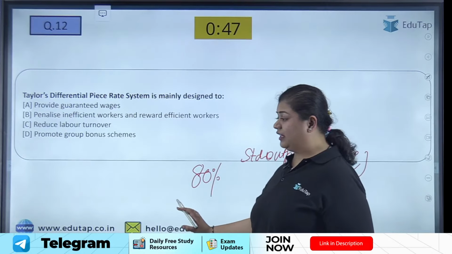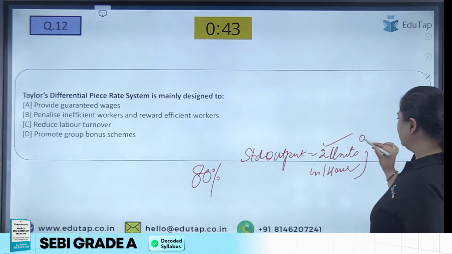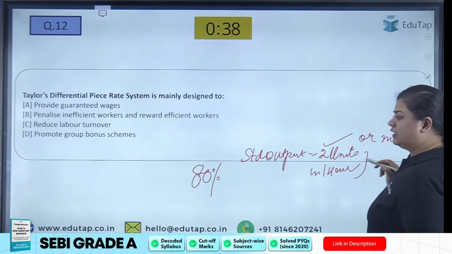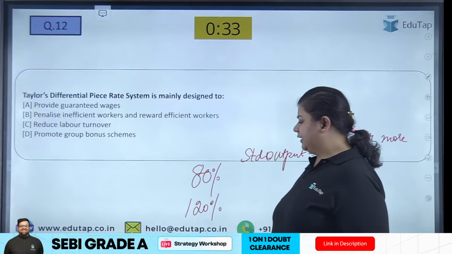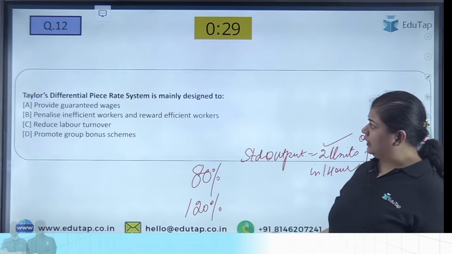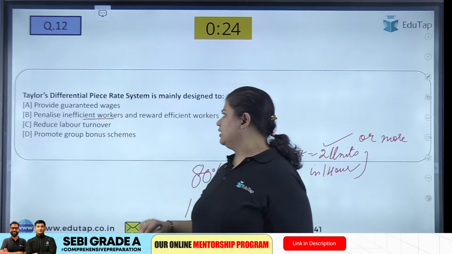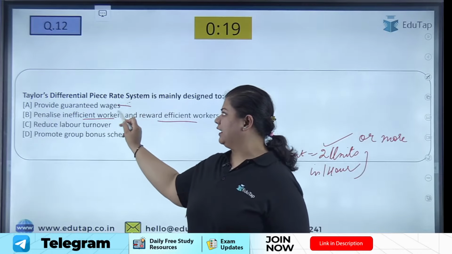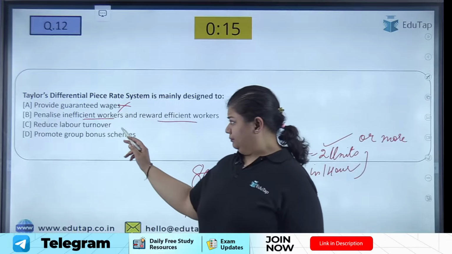But if he is efficient, that means if he has completed the work, or he has completed more than this, so he is efficient, so he will be getting 120% of the decided wages. So he says that he will penalize the inefficient workers and he will reward the efficient workers. He does not provide any guaranteed wages.